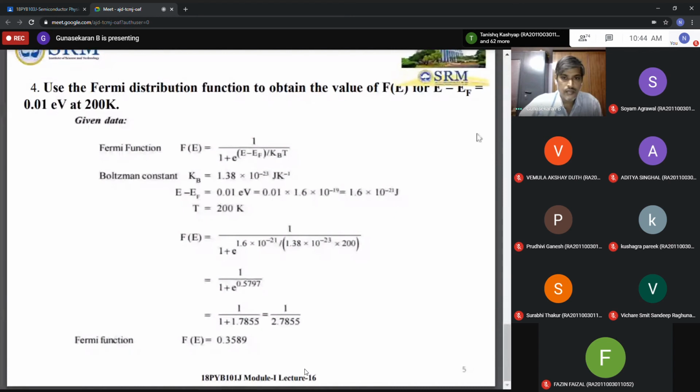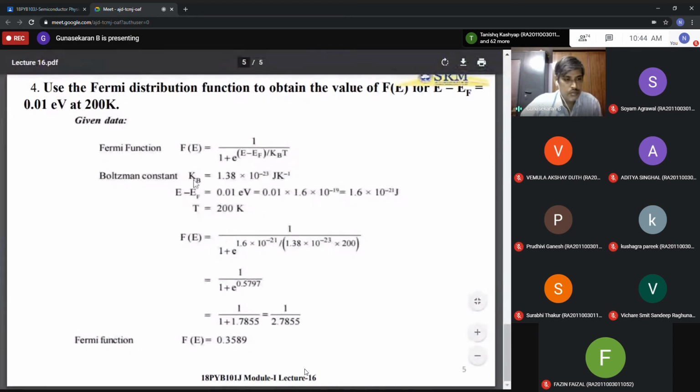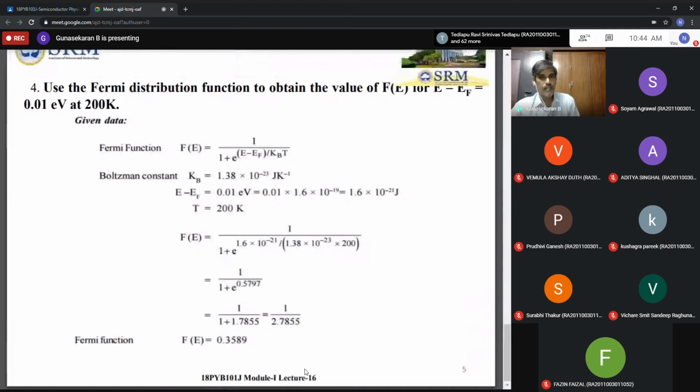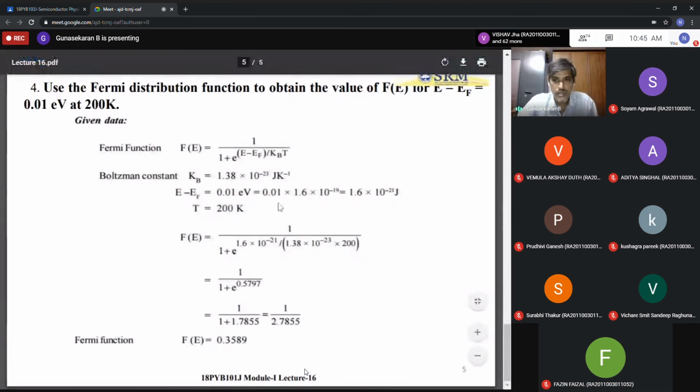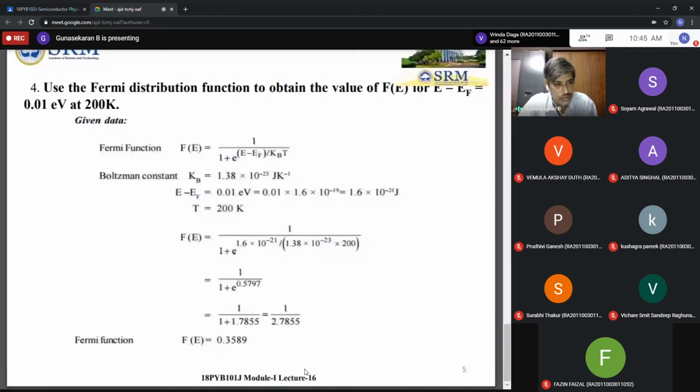The Boltzmann constant kB you know, that is 1.38 into 10 power minus 23 joule per Kelvin. This time E minus EF is given in electron volts, so you convert it to joules: 0.01 into 1.6 into 10 power minus 19, which gives 1.6 into 10 power minus 21. The temperature is directly given in Kelvin, otherwise you would convert it.